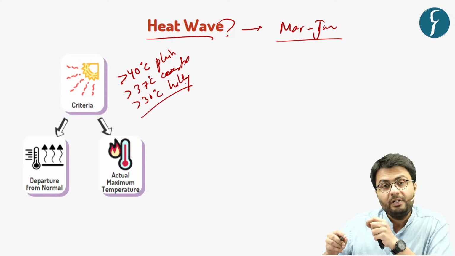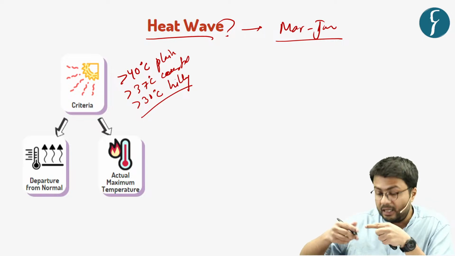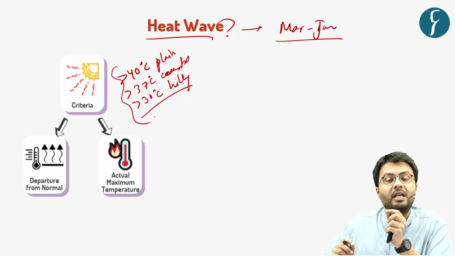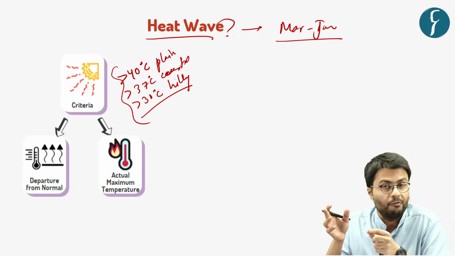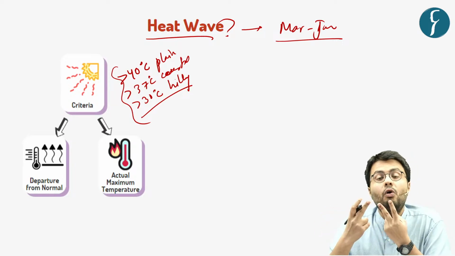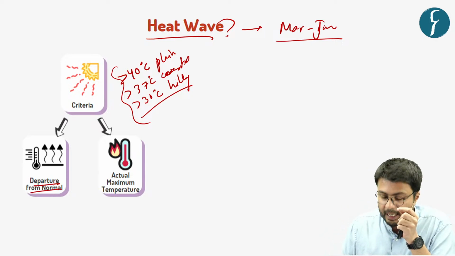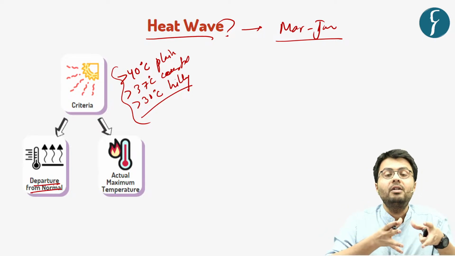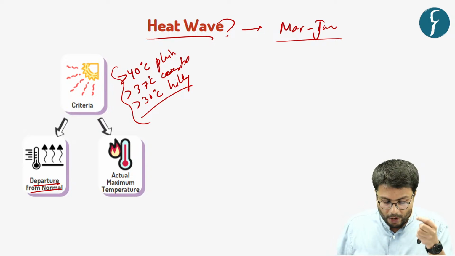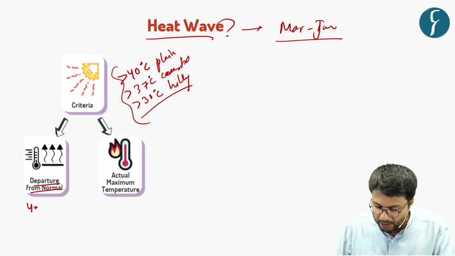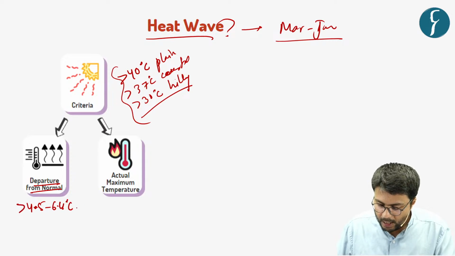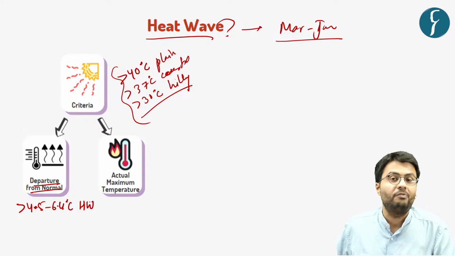Only after the temperatures have gone beyond these particular thresholds can the government declare a heat wave. But after that, there are also two important criteria. The first is that the temperature has to be more than the normal temperature in general. For example, whenever the temperature is more than normal by 4.5 to 6.4 degrees centigrade, this is categorized as a heat wave incident.